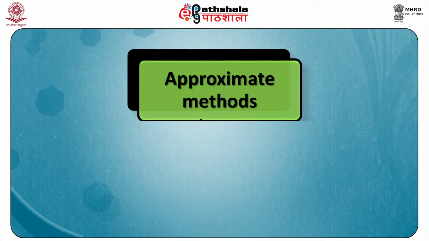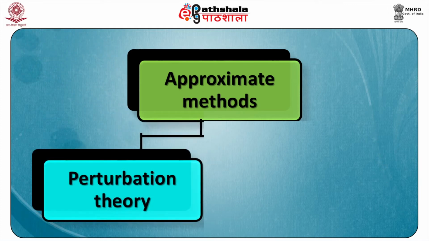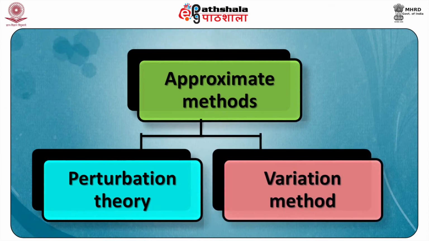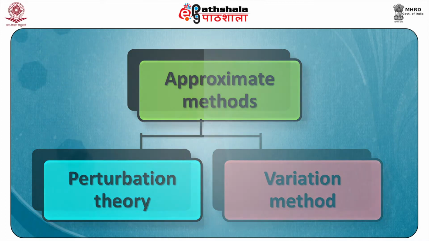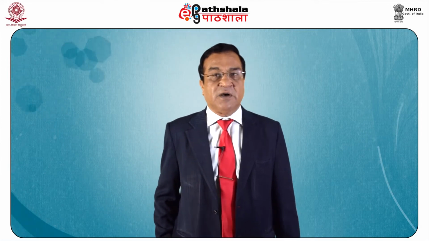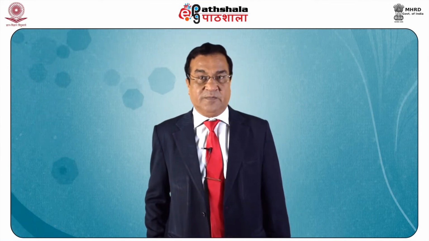Amongst the various approximate methods used in quantum mechanics, the two most common are the perturbation method and, secondly, the variation method. Both these methods and their applications you have already studied in the earlier modules. Now the question comes, what is this Huckel molecular orbital theory?